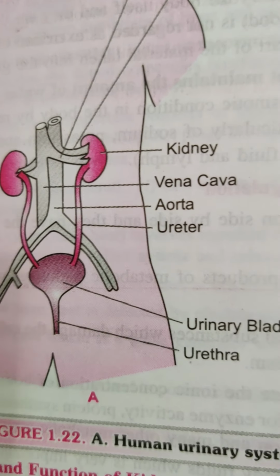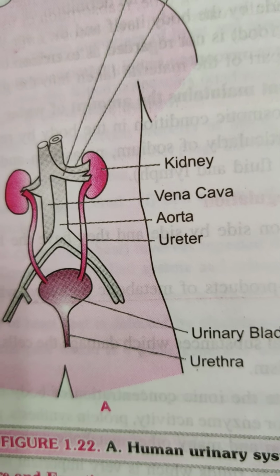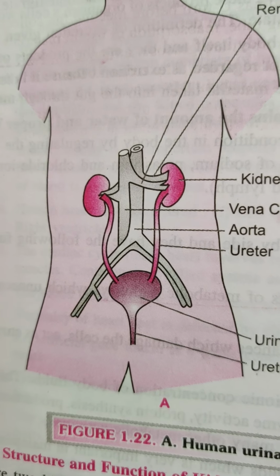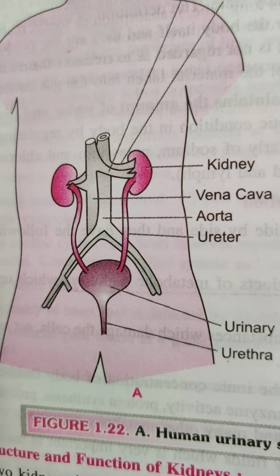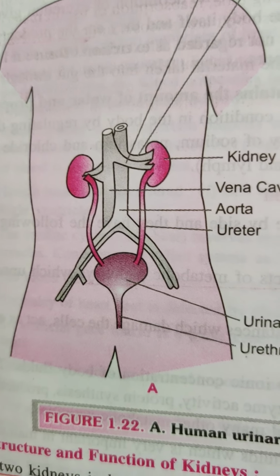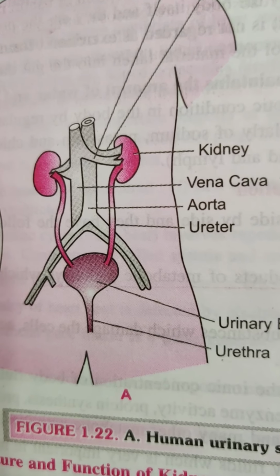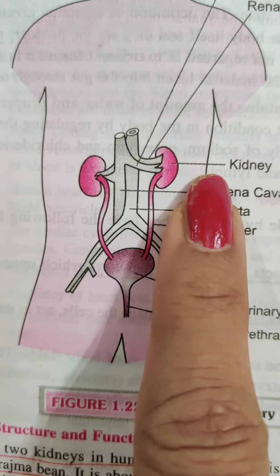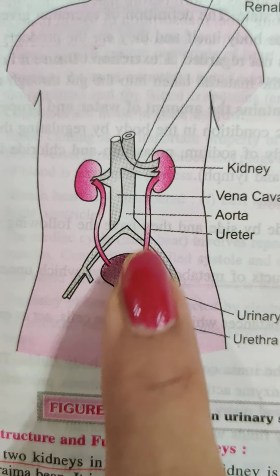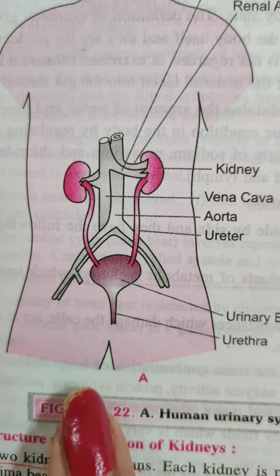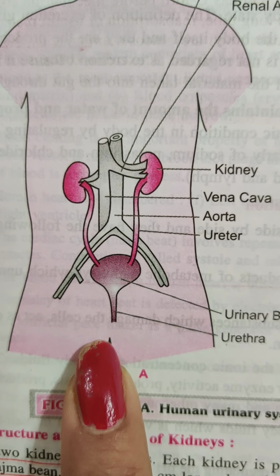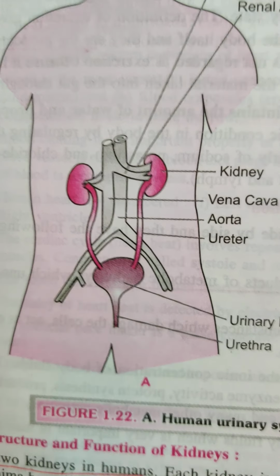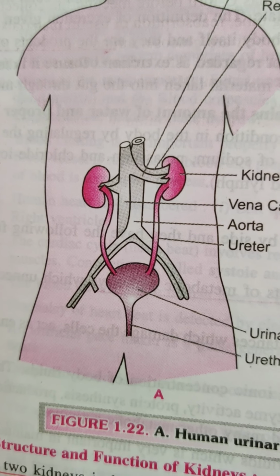So first of all, we are taking excretion in human beings. Students, in human beings, the excretory system is also known as the urinary system. It consists of a pair of kidneys, a pair of ureters, a urinary bladder, and a urethra.